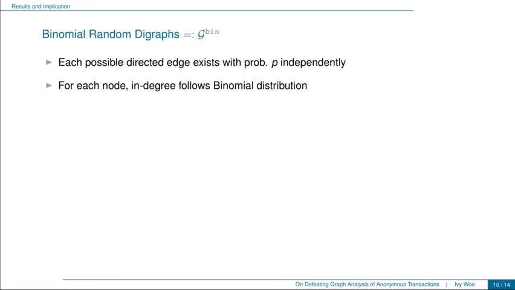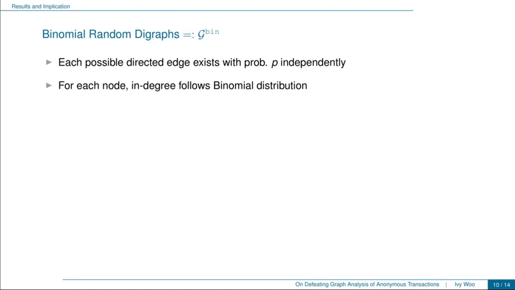To circumvent this issue, we turn our eye to another type of random directed graph called the binomial random directed graphs, denoted by curly G bin here. In this type of random graph, each of the possible directed edges would exist in the graph with some probability p independently. It's called binomial random graph because the in-degree of each of the nodes here follows the binomial distribution.